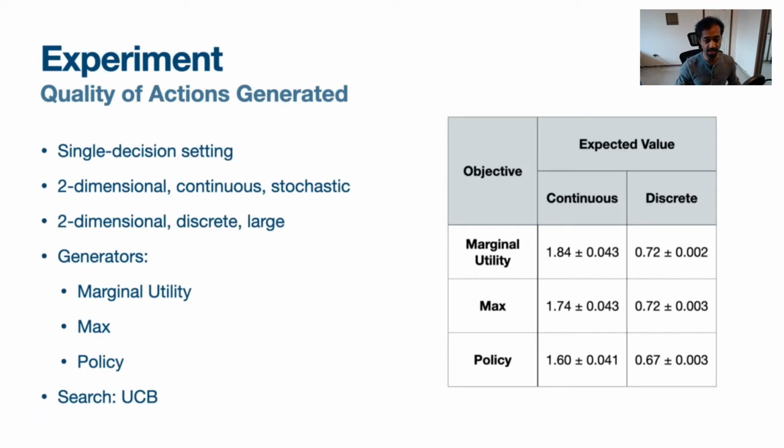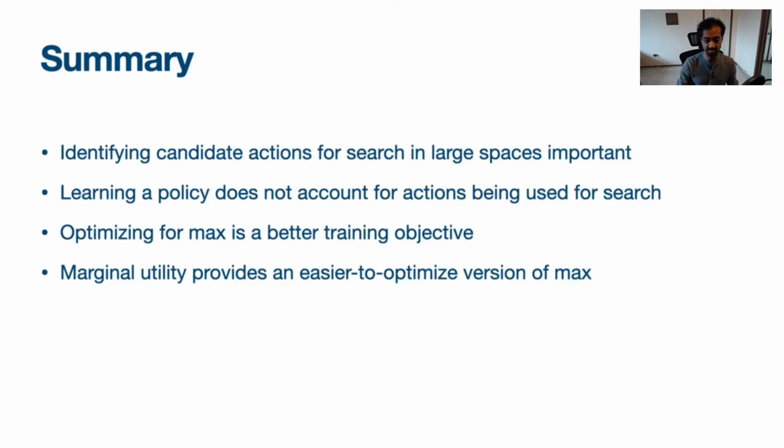We evaluate our approach for generating actions in a single decision domain with two-dimensional continuous actions and stochastic outcomes, and one with discrete actions. We compare the performance of search using the actions generated by marginal utility against those produced by max and a policy. Our results show that the expected value achieved by search using marginal utility is significantly higher than with the policy in both domains and better than max in the continuous setting. Marginal utility is tied with max in the discrete domain.